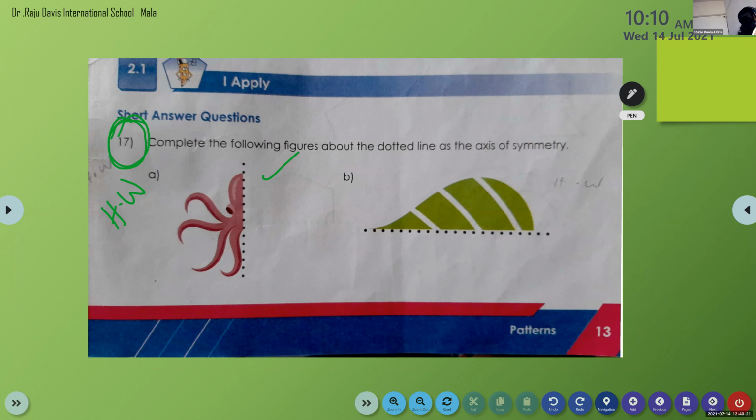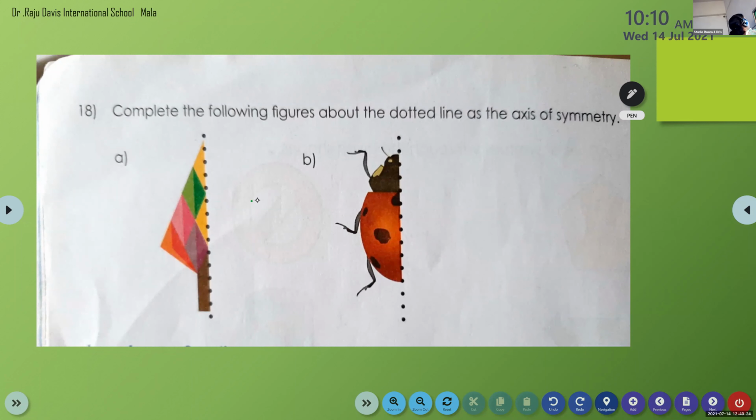Question number 18. See, children, what do you have to do? Complete the following about the dotted line. So you have to draw exactly like this. If children you are able to draw with these shades, you will see that they are exact copies, exact reflections. So those who don't have colors, please try to. Yes, Amaya already completed. Let me see Amaya. Okay. That ladybug. See, children, like this you have to complete. And children, if you have the same colors, you can do like that.